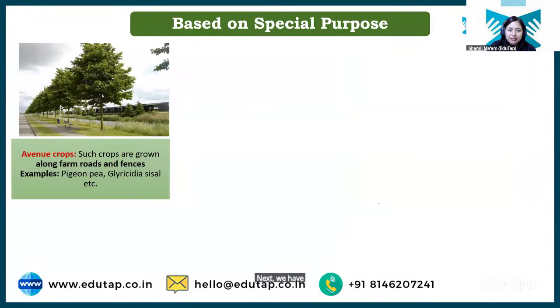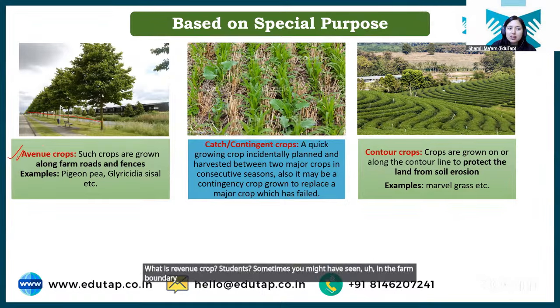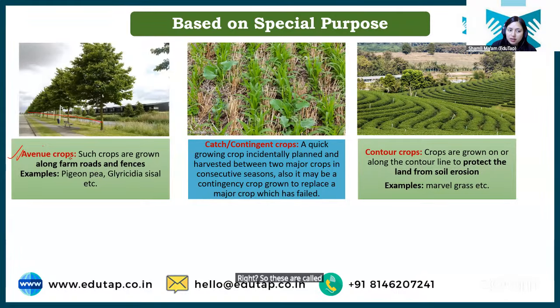Next we have avenue crop. What is avenue crop, students? Sometimes you might have seen in the farm boundary or alongside the road, there are some trees or plants grown, right? So these are called avenue crops. Then we have catch crop or contingent crop.